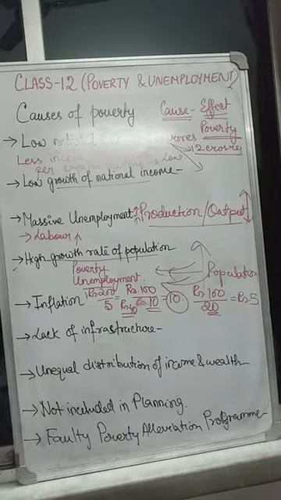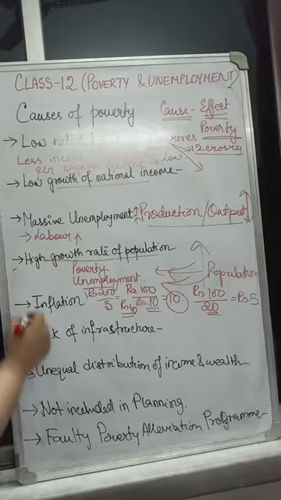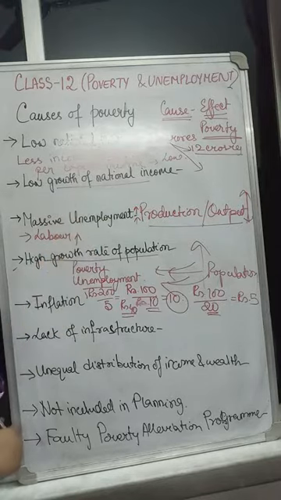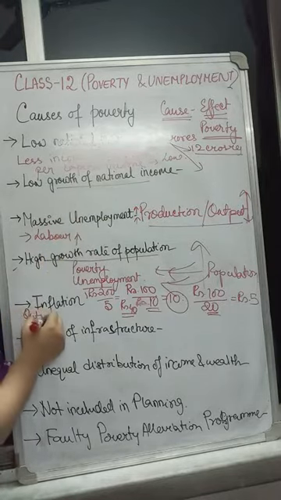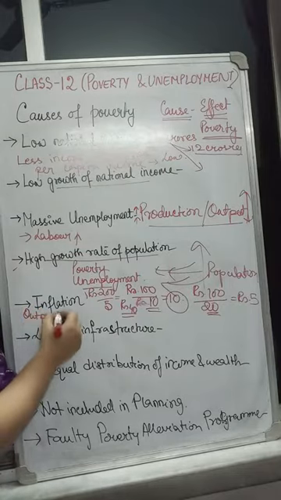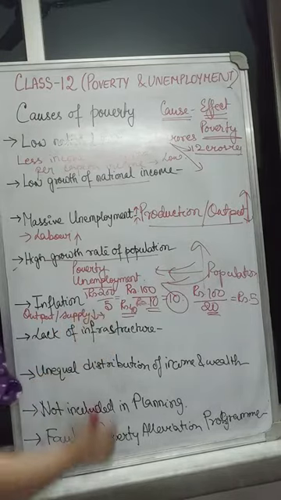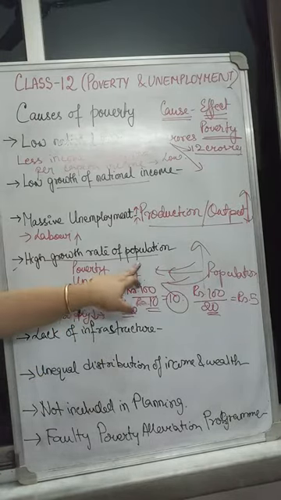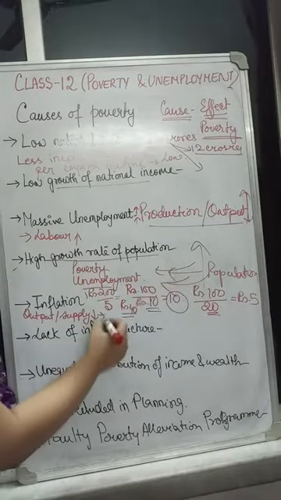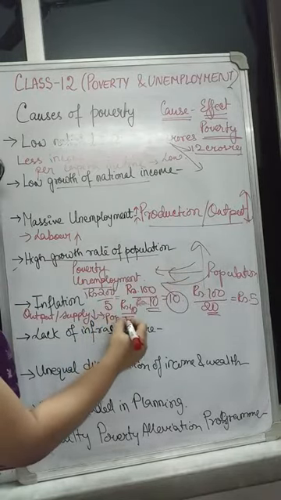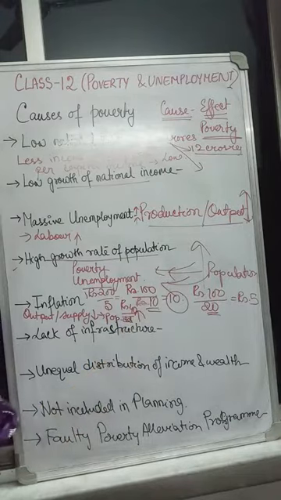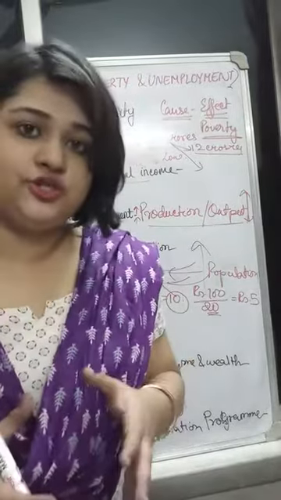Then next is inflation. You all know that inflation means a price rise of the product. Just now I said that output or production is very less. That means the output or supply of the commodities in the market is less. On the other side, I have already said the population is growing, so demand for these goods is going up at a higher rate. So what is happening when supply is less? That means there is a shortage of product.